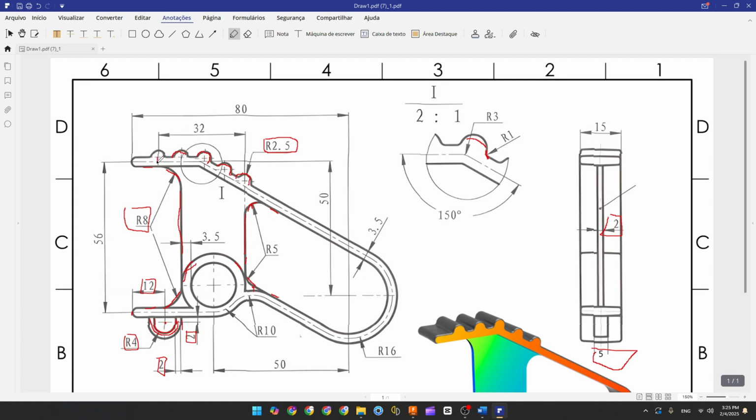And the distance between the center of this arc and the center of this is 32 millimeters. So dividing here by 1, 2, 3, 4, we have the spacing between the center of the circles is 8 millimeters, okay? 8, 16, 24, 32, okay?